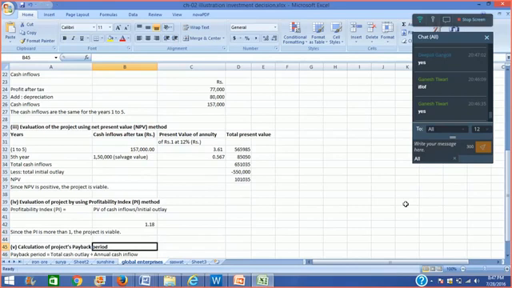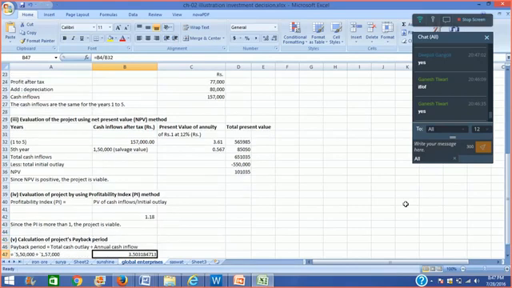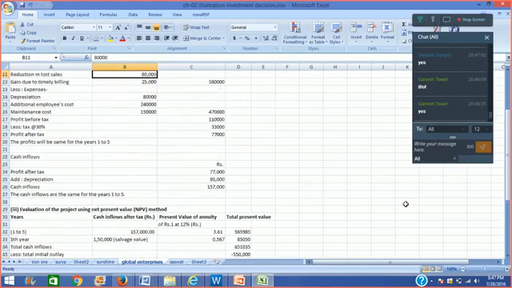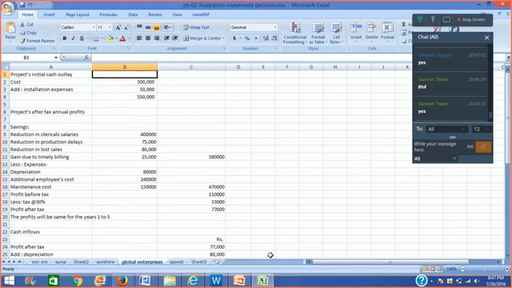The next question is, calculate the project's payback period. No issues. What was the initial cash outlay? That was rupees 5,50,000. Every year you were getting how much cash flow? You were getting 1,57,000. We have not been told to discount it, so we are taking it as an undiscounted payback period. So 5,50,000 divided by 1,57,000 gives us 3.50318. So it is 3.50 years. We would be able to get the payback in 3.50 years, right?